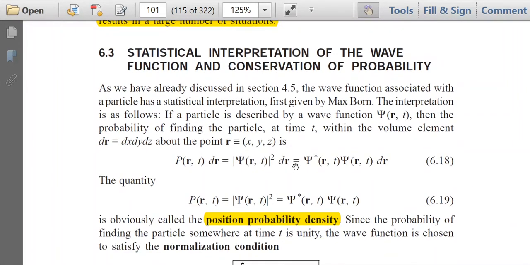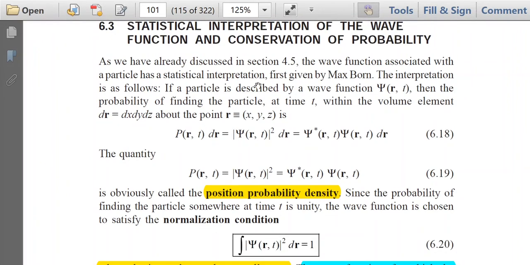Now we will discuss the statistical interpretation of the probability function and conservation of probability. We have already discussed in our earlier lecture the wave function of the particle and its statistical interpretation proposed by Max Born.